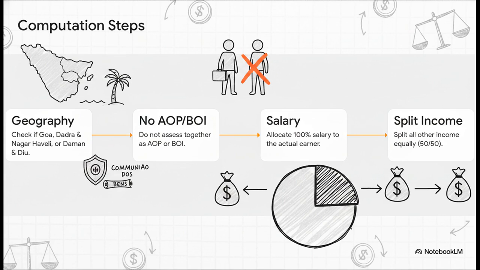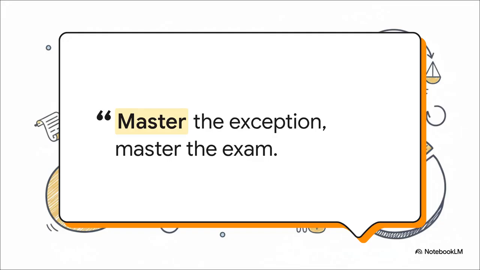Step 3, isolate the salary. Find the income under salaries and assign 100% of it directly to whoever earned it. Don't touch it. Step 4, take literally every other head of income, house property, capital gains, whatever, and just split the net figures right down the middle, 50-50, adding it to their separate total incomes. Stick to those 4 steps, and I promise you cannot get this wrong. Master the exception, master the exam. That is our golden rule here at Fingraph India.